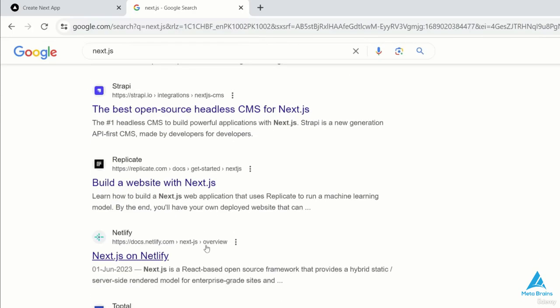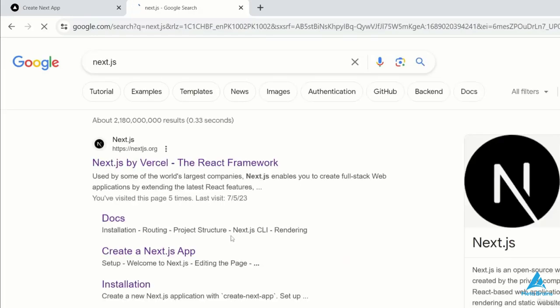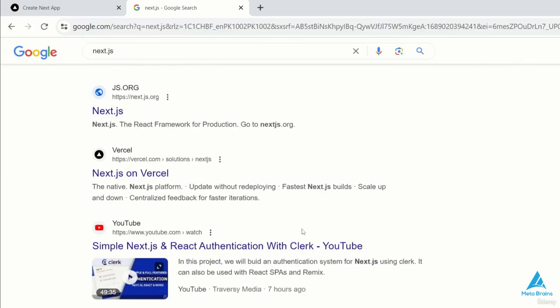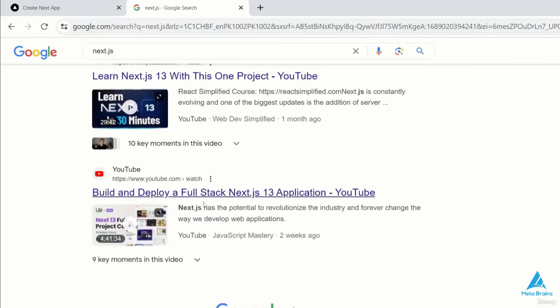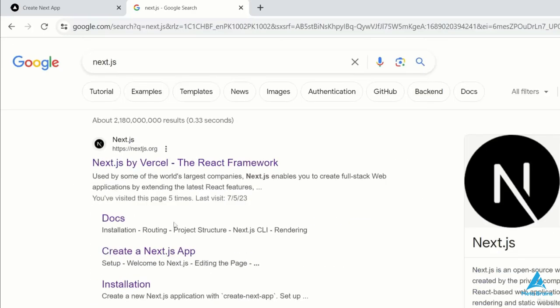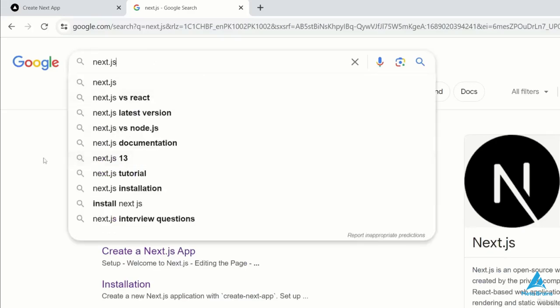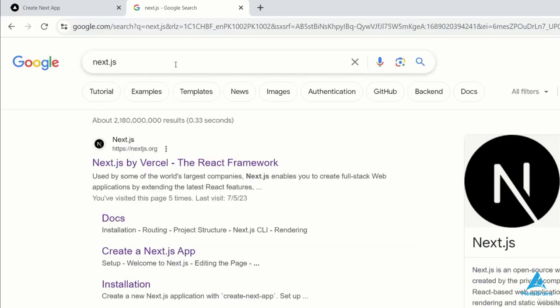For instance, the top result for Next.js is usually the official website. It's like the official Next.js website, as it's the central hub for all things related to Next.js. Other websites shown in the search results should also contain content pertinent to Next.js. So, why is this important? Well, Next.js offers a unique feature related to SEO that is not as prominent in other frameworks. It enables you to enhance SEO for your website. However, for comprehensive SEO, you may still require the expertise of an SEO specialist or additional content management tools.